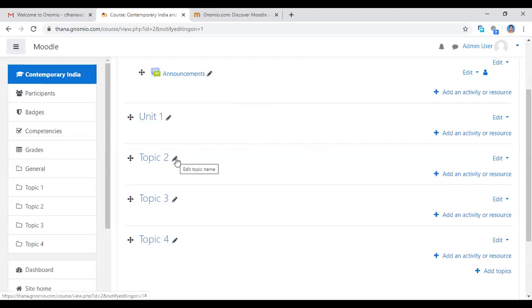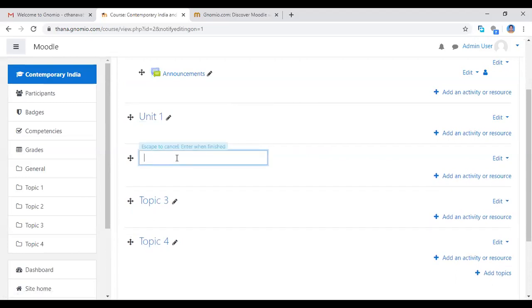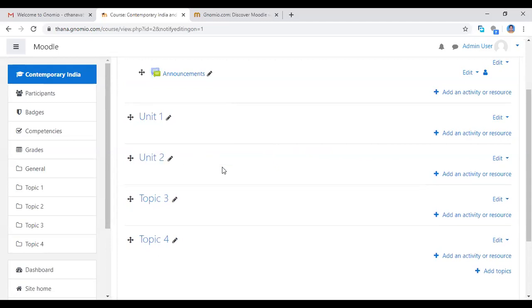So you click here and give unit 2, then click the enter button, only then the topic will be edited or changed. See here unit 1, unit 2.